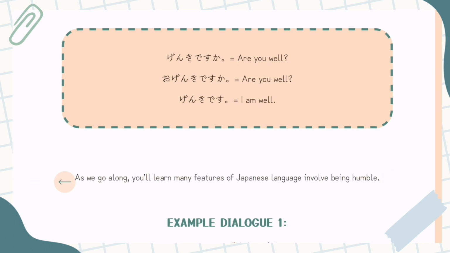As we go along, you'll learn many features of the Japanese language involve being humble. So, for example, you're not actually allowed to say what someone else wants. They've got a completely different grammar point for saying what somebody else wants versus what I want, which is very, very interesting because you don't know what someone else wants. You're not inside their head and they don't want to speak for someone else. Just a very interesting part of the Japanese language.